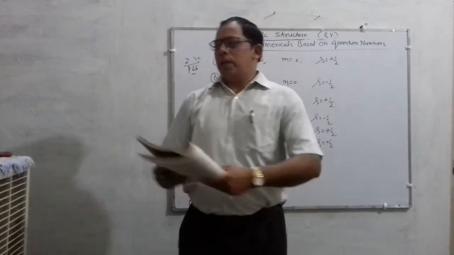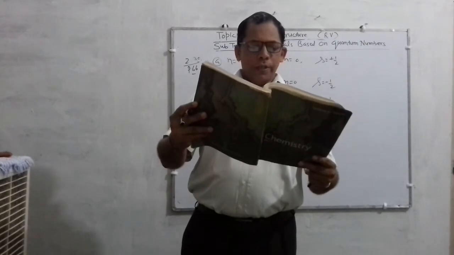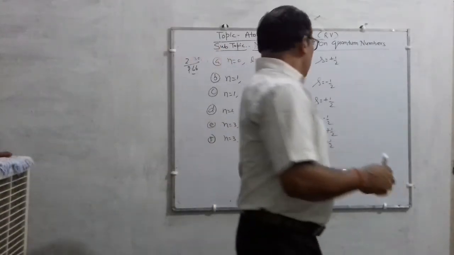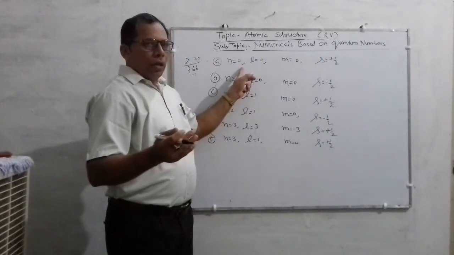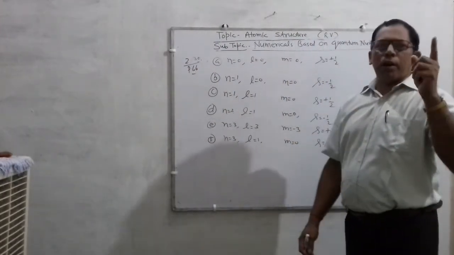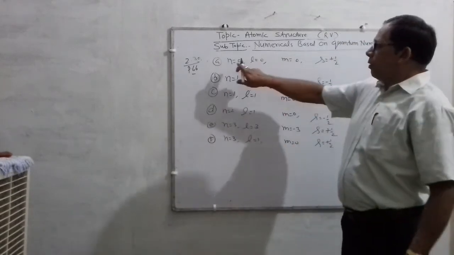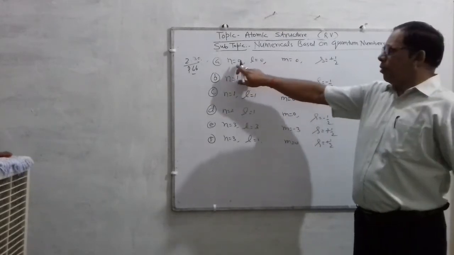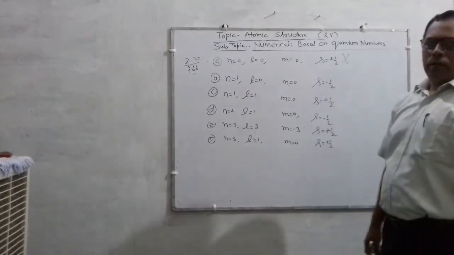So in this question, children, you have to find out which quantum numbers are possible and which are not. Just come on the basis of the theory of quantum numbers, or on the basis of the Pauli exclusion principle. We clearly know that for n is 0, l can never be 0, because the value of n can never be 0. So this is not possible.